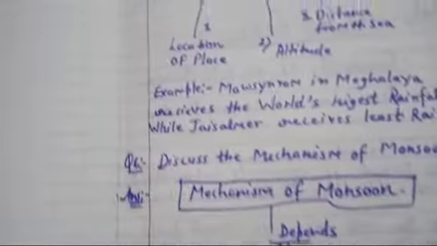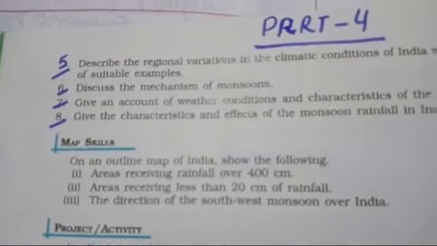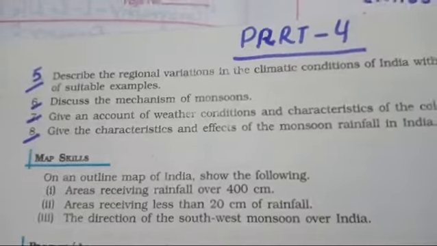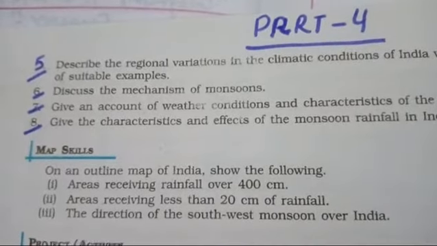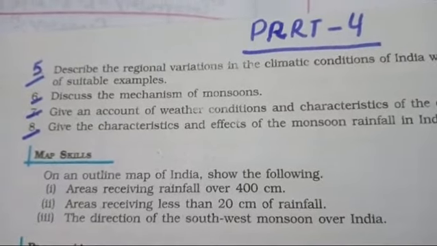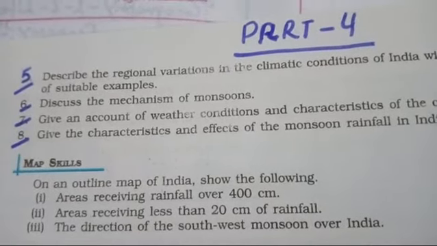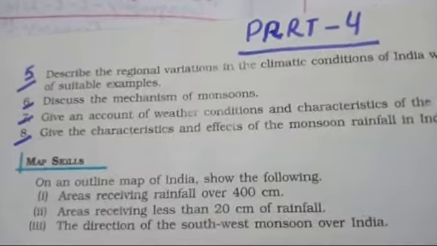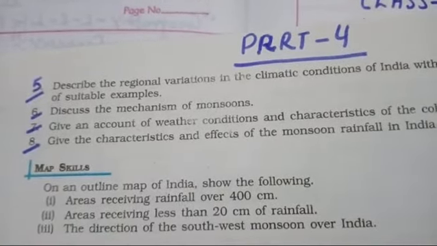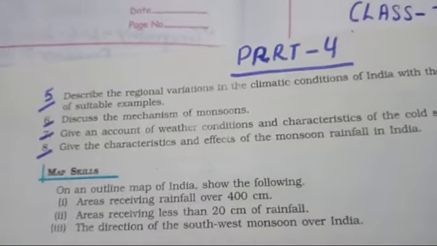Now the next question from NCERT: discuss the mechanism of monsoons. In this question you have to discuss in detail what the mechanism of monsoon in India is. The Indian climate is known as monsoon. So you have to discuss in detail what the mechanism of monsoon in India is.